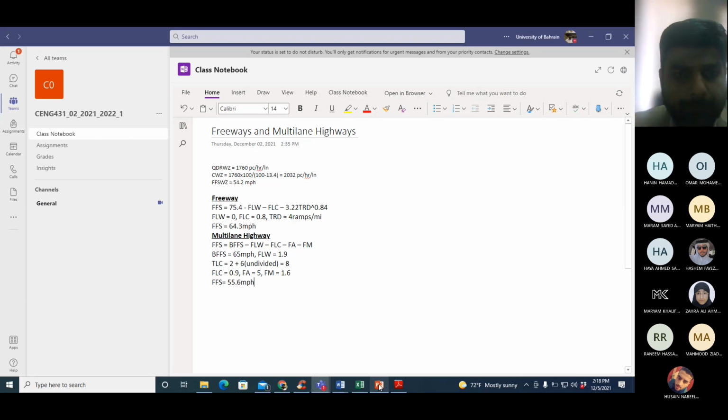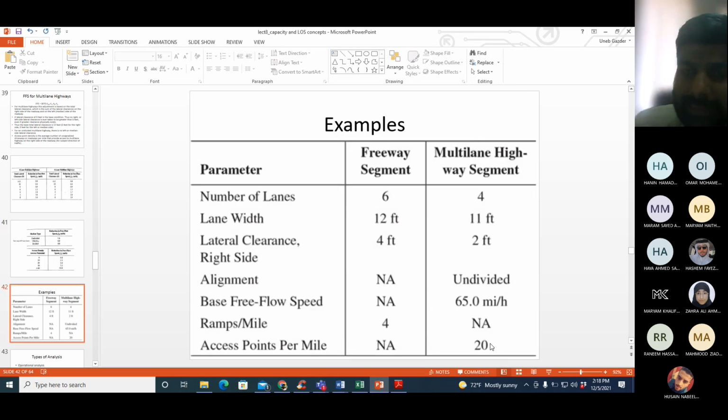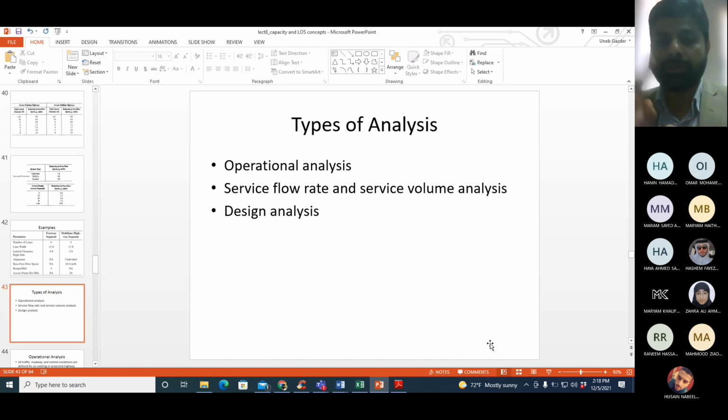Whenever you are doing any analysis related to multi-lane highways and freeways, and that involves level of service or capacity, then the first thing you need to do is find out the free flow speed. I will repeat myself because it's very important that free flow speed can be found in 2 ways. One is using those equations like we did. The other one is what we have already done in the second submission of the term project, which is to go on the highway in free flow conditions and observe the speed and find the mean of the spot speed, like I have asked you to do. So that is another way of finding the free flow speed.